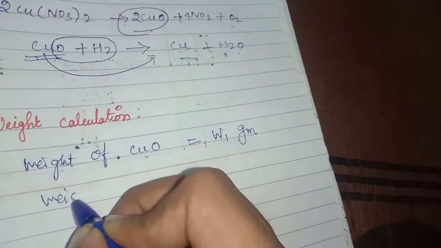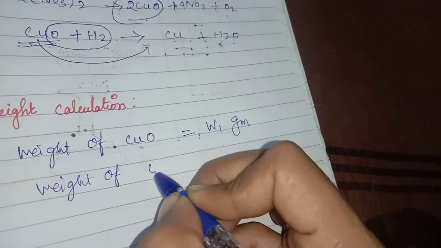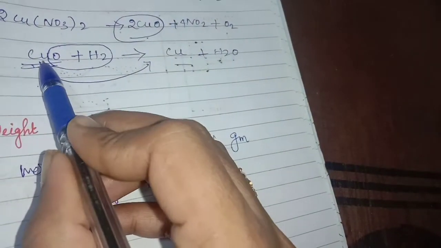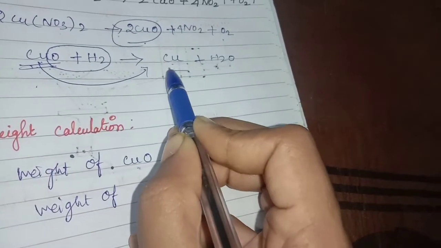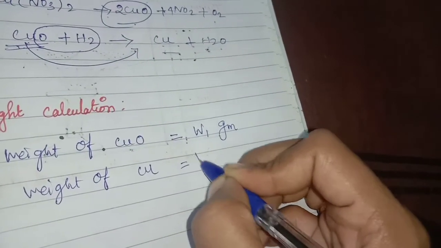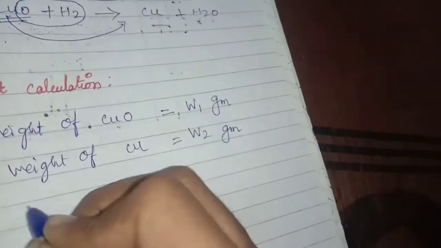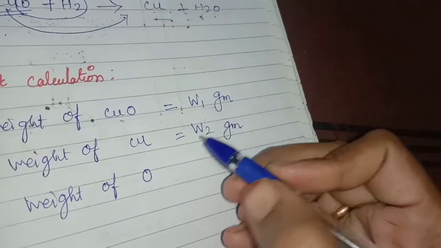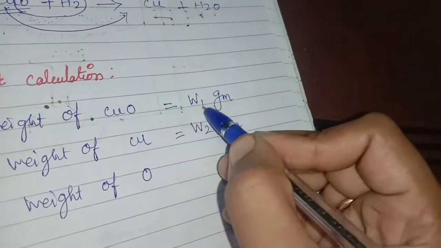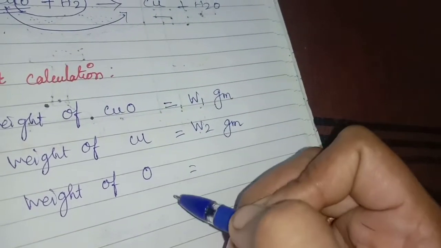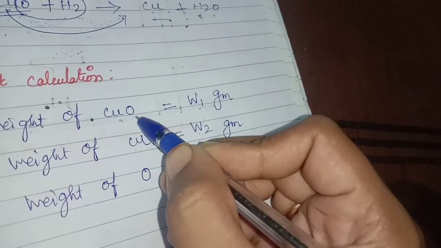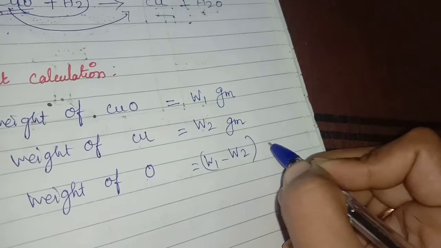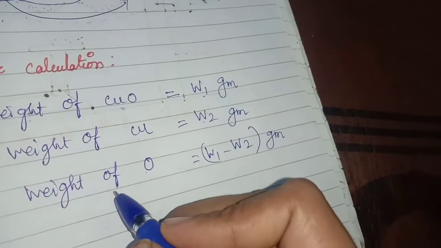Now weight of copper. Here we have to write, because we know this copper will be remain here, so we know the value of copper. So W2 gram. Now weight of oxygen we don't know, but we can get W1 minus W2 means we will get the oxygen value. So this one was subtracted from this one means we will get oxygen value. So W1 minus W2 gram. This is the weight of oxygen value.